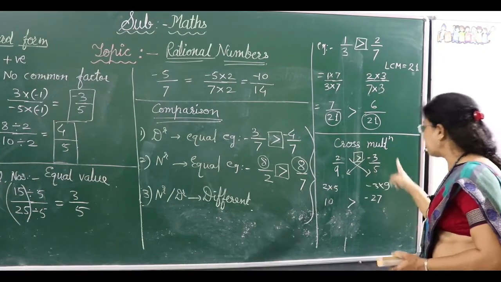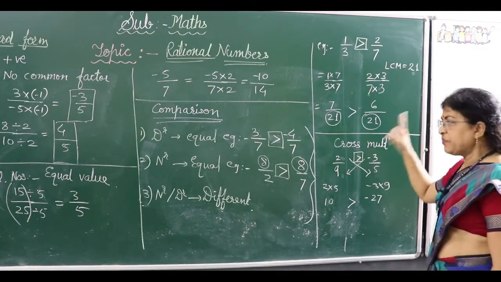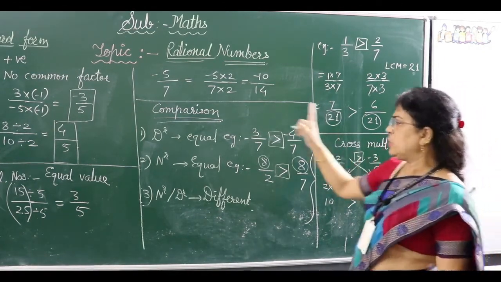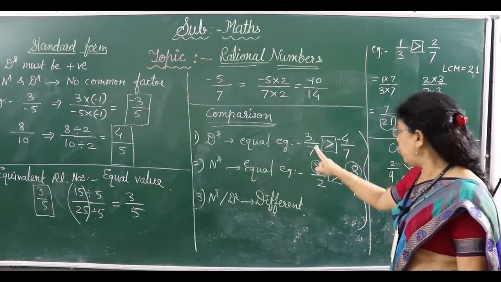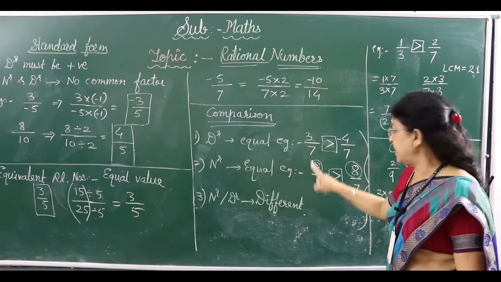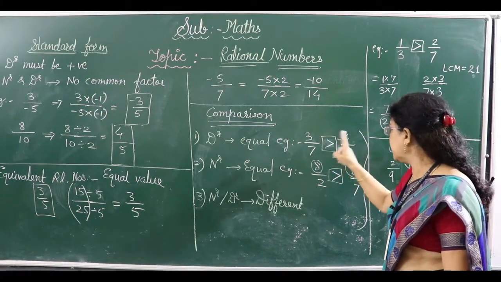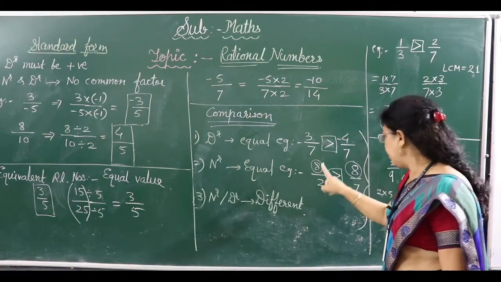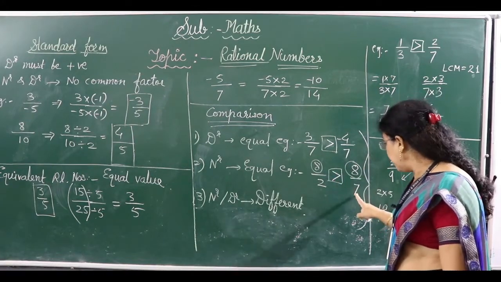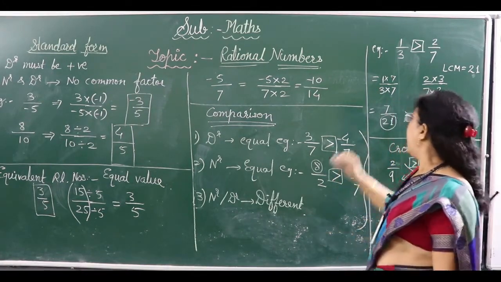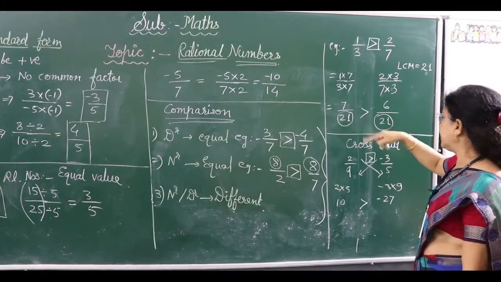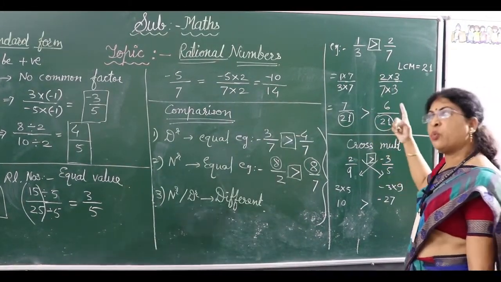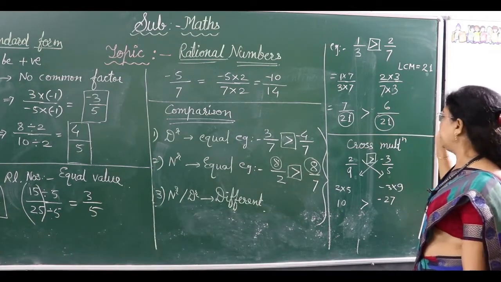So this method of cross multiplication is applied to all these three. Otherwise, I have already taught you the previous methods. When the denominator is the same, just compare numerators. And when denominators are different, by the LCM method, we can first convert their denominators to equal and then compare the numerators.